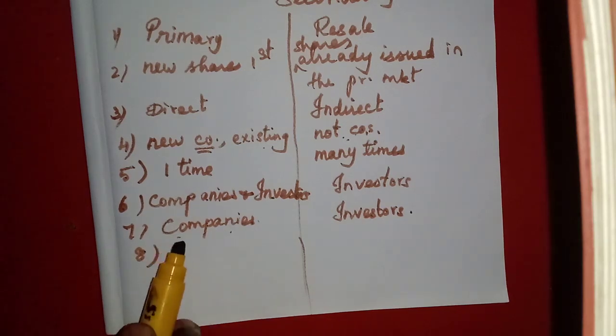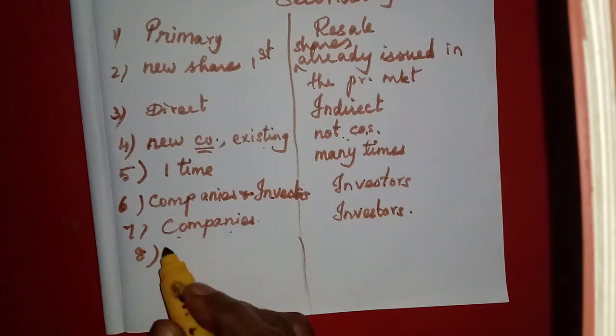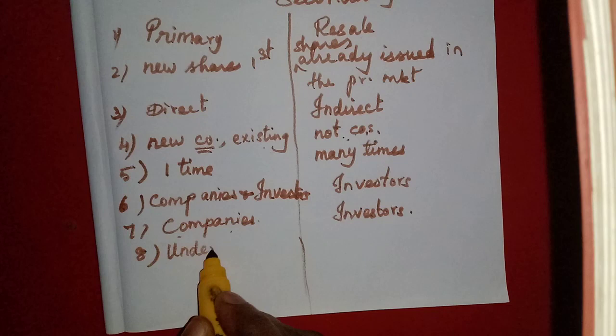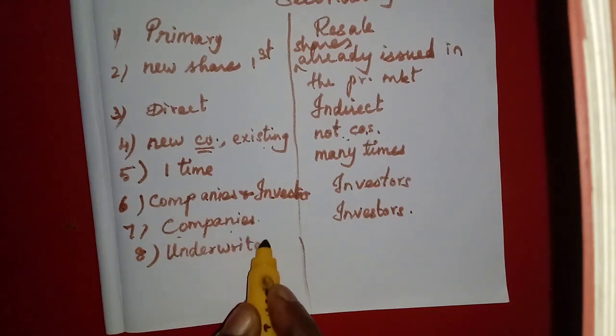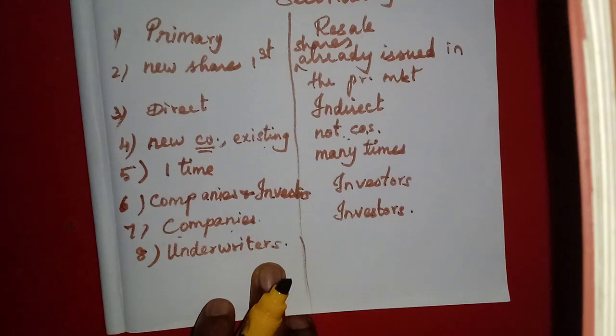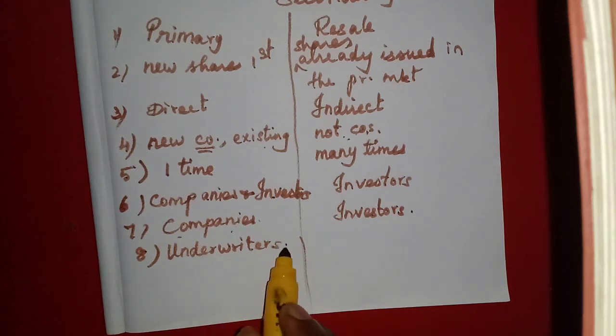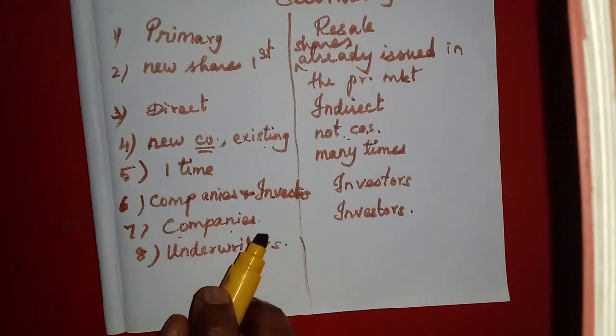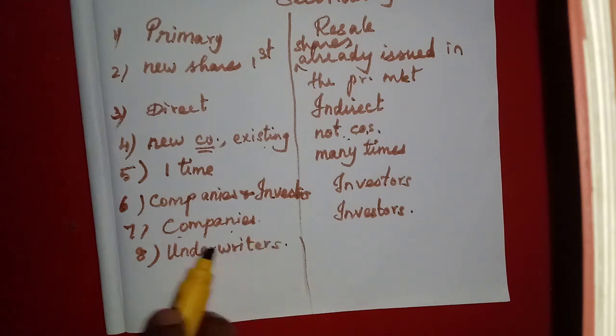Then at the time of issuing shares for the first time, or in the new issue market, there is one intermediary, the middleman. They are the underwriters. You will learn about the underwriters in the forthcoming chapters. The underwriters will purchase the whole shares of a company and sell them to the public. So they are the middlemen between the company and the investors.